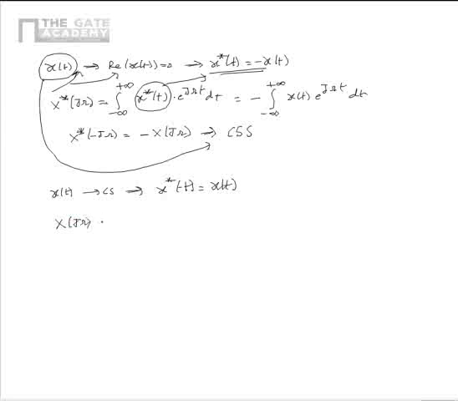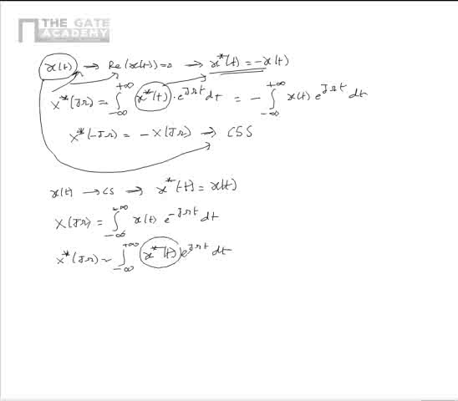So here we know that x of j omega is equal to integral minus infinity to plus infinity x of t e power minus j omega t dt. So from this we can show that x star of j omega is equal to integral minus infinity to plus infinity x star of t e power j omega t dt.